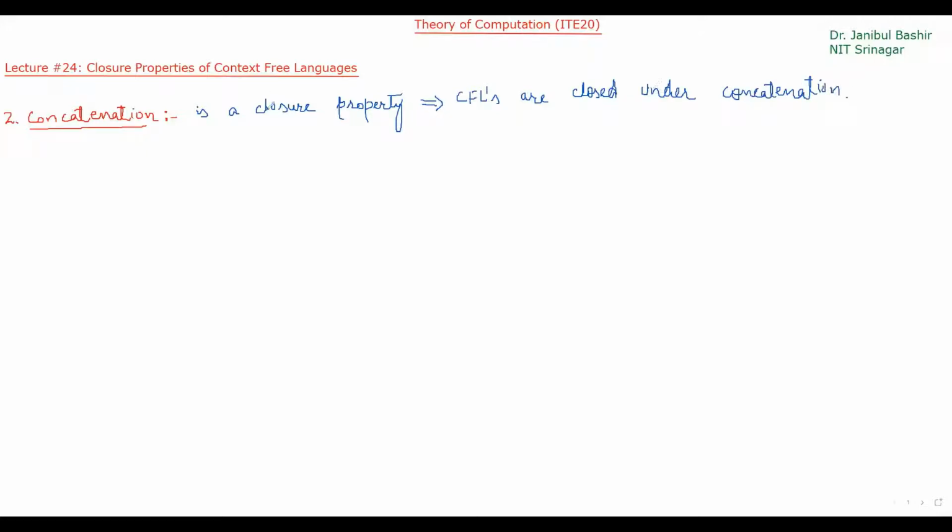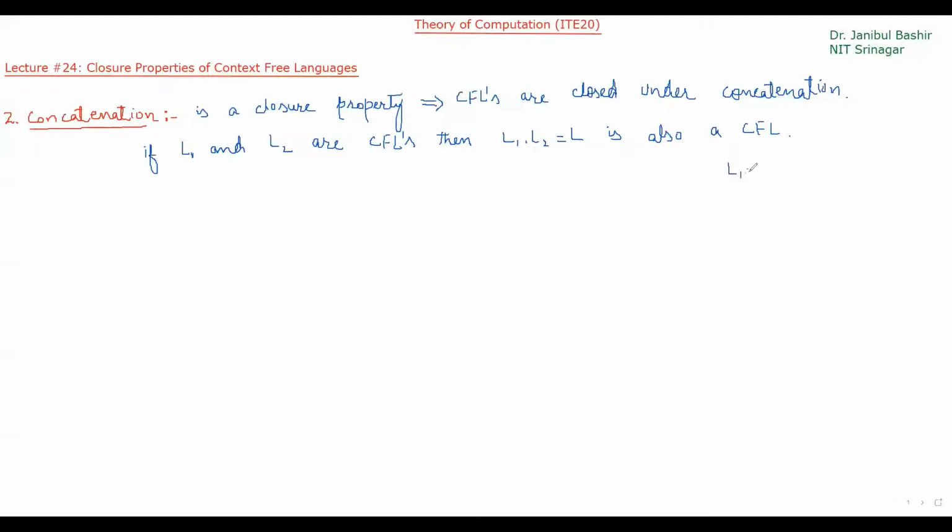Okay. What does that mean? It means that if L1 and L2 are context-free languages, then their concatenation, L1 concatenation with L2, that means a new language L, is also a context-free language. Okay, what is L1 concatenation L2? It means first will be strings of L1 followed by strings of L2.